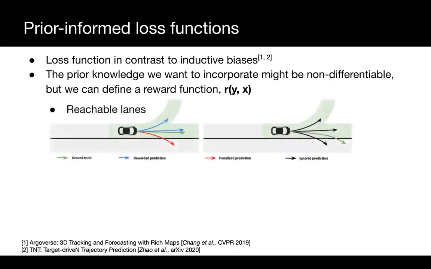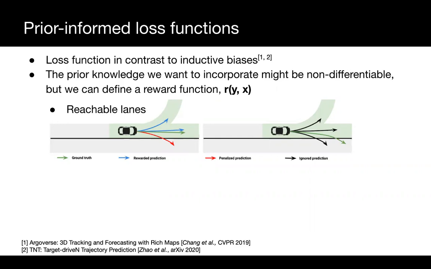The first prior we are interested in incorporating is the fact that vehicles tend to follow their reachable lanes, defined by the map topology and traffic rules. To obtain these reachable lanes from our maps, we can associate each vehicle to a lane and query its neighboring and successor lanes, shown as the green shaded area. Then, we can reward predictions that stay within such an area and penalize the ones going outside of it, like the red trajectory in the left diagram.